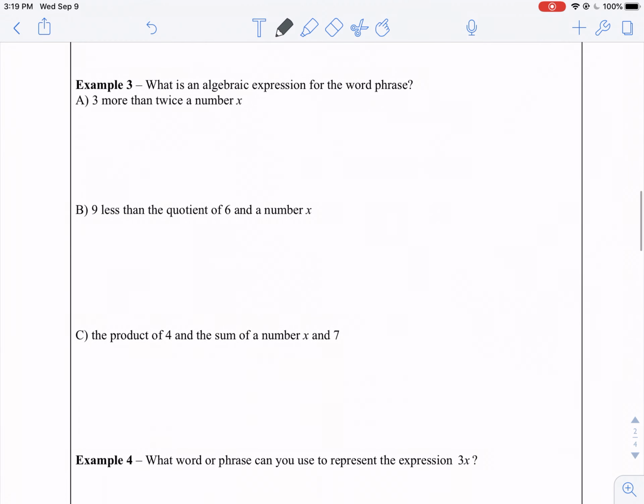Go ahead and pause the video and see if you can put both of these into practice. Okay, our first one gives us 3 plus 2x. Our next one is 6 over x minus 9. And finally, we have 4 times x plus 7.